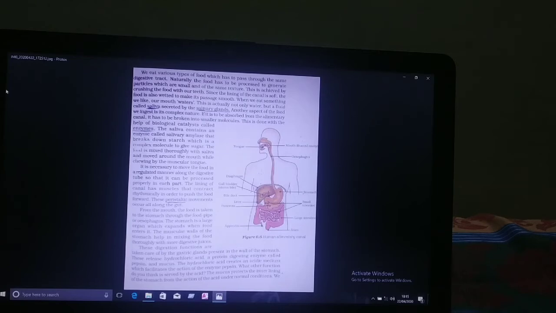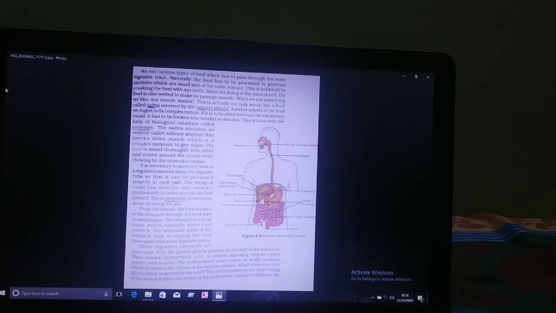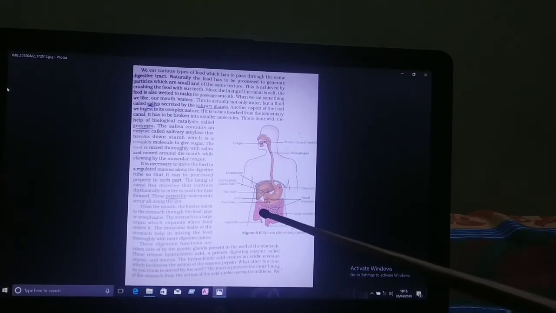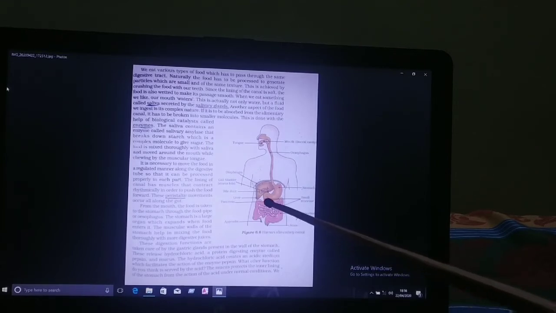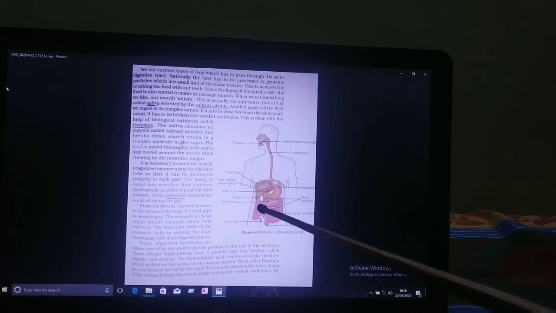The small intestine is arranged in the form of a coil in our belly. The small intestine in human beings is the site of complete digestion of food.